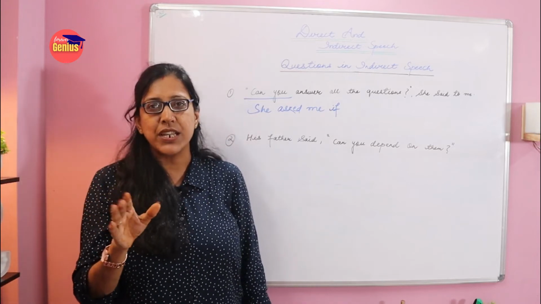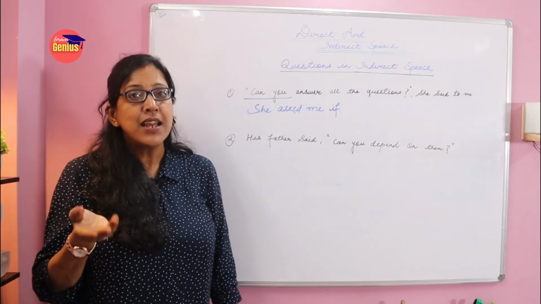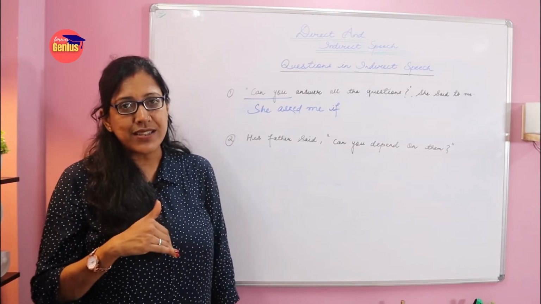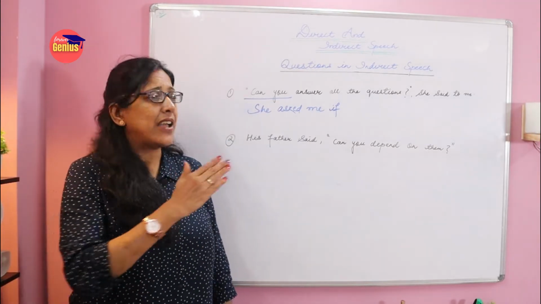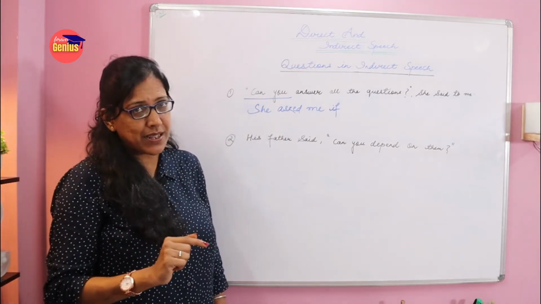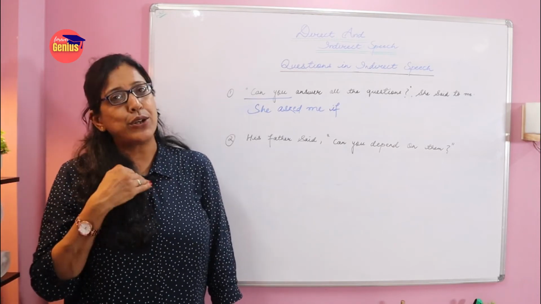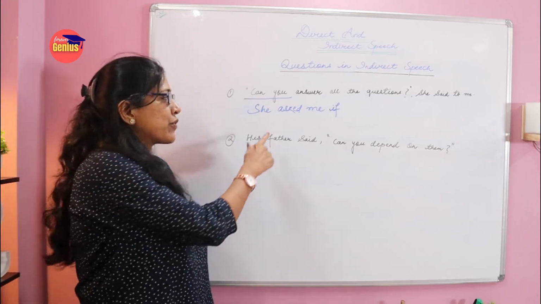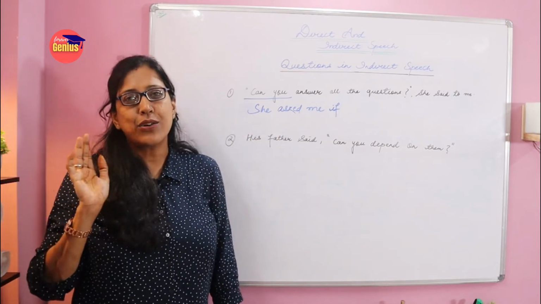Here I can simply change it into could. And you being the second person, here a direct question is there. I am changing it into a declarative sentence. I will write I, the first person, because I am being asked here. So you is referred to as I here. So she asked me if I could answer all the questions.